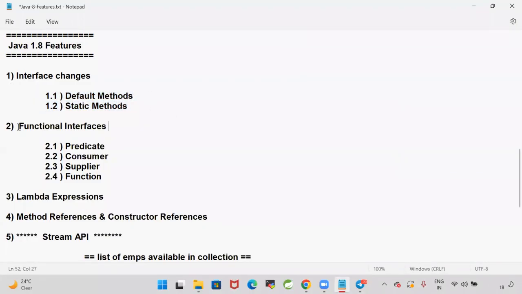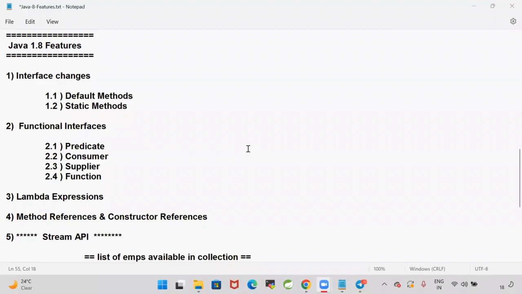And the next one, functional interfaces introduced. An interface is nothing but a collection of methods. We know interfaces, we know marker interfaces. An interface is a collection of abstract methods. But from 1.8, can we say an interface means only a collection of abstract methods? Is our definition correct from 1.8? So now, what is an interface in Java? Can I say an interface contains only a collection of abstract methods? Is that statement correct? Your statement is correct up to 1.7, but in 1.8, that statement is wrong.